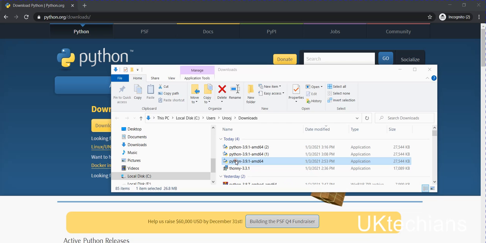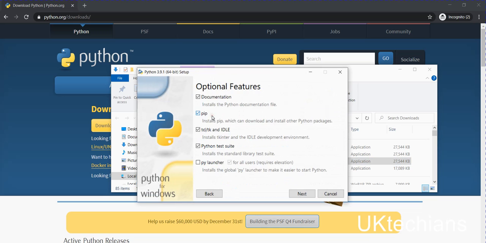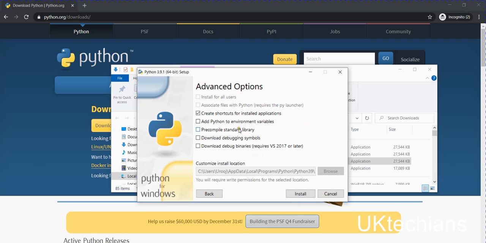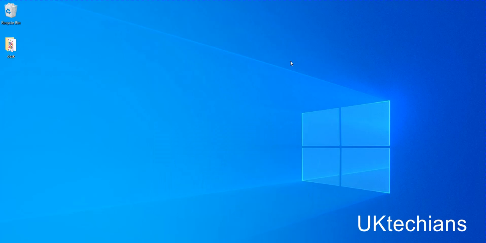Double click on it and this window will appear. Because I have already installed Python, I don't want to uninstall, repair or modify. You will just click install, choose wherever you want to install it, and click install, and then it will install. After installation, you will get this window.